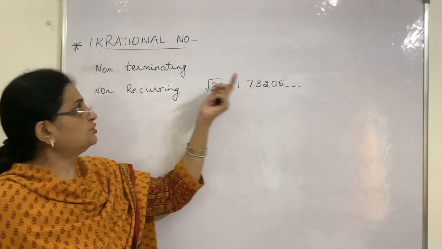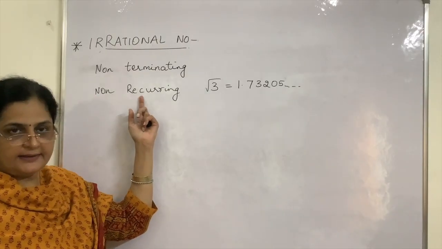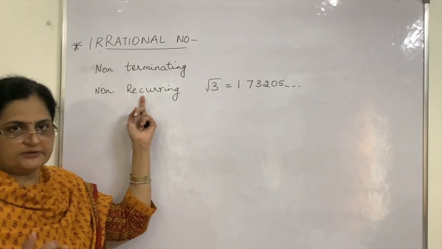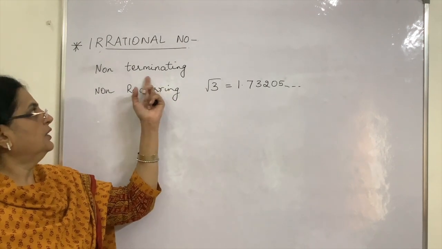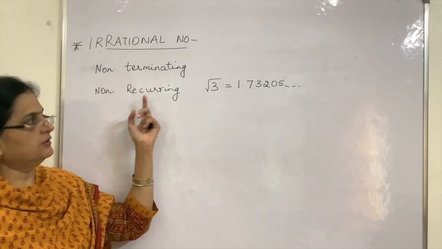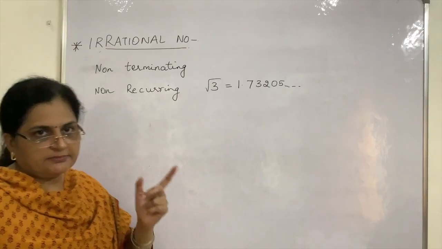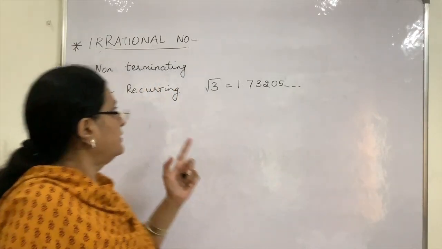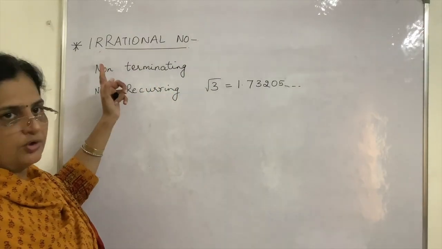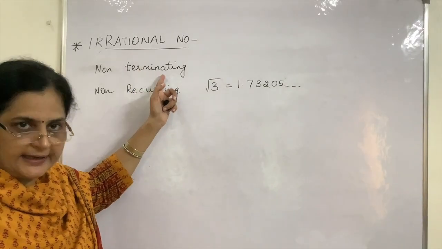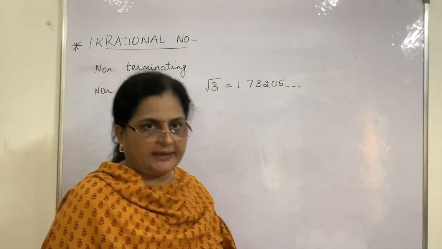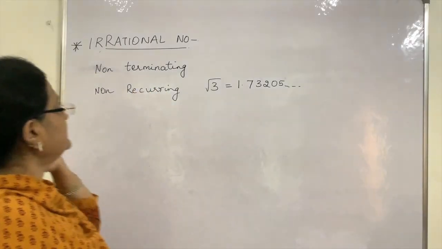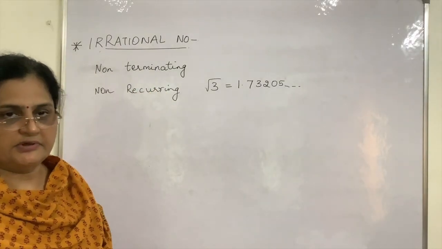No. So that means it is non-recurring, not occurring after a definite interval. And will it finish? No. So it is non-terminating. So such numbers whose decimal expansion is non-recurring and non-terminating, neither will it end nor will it repeat its pattern, are known as irrational numbers.